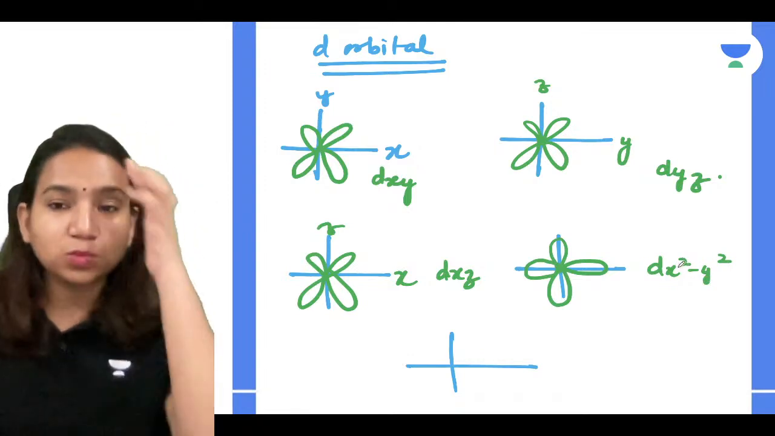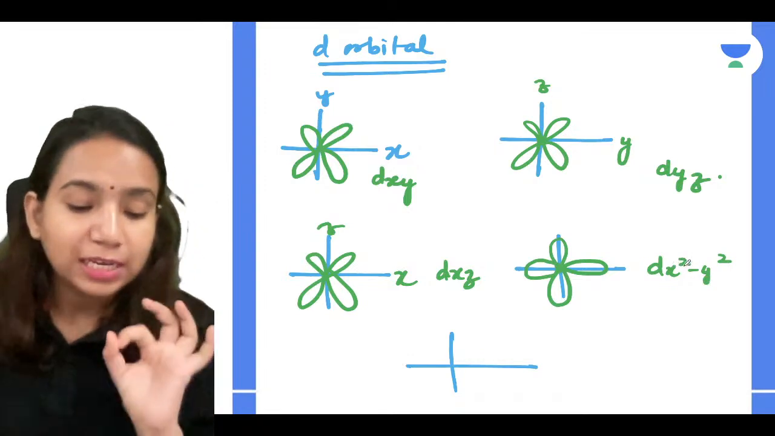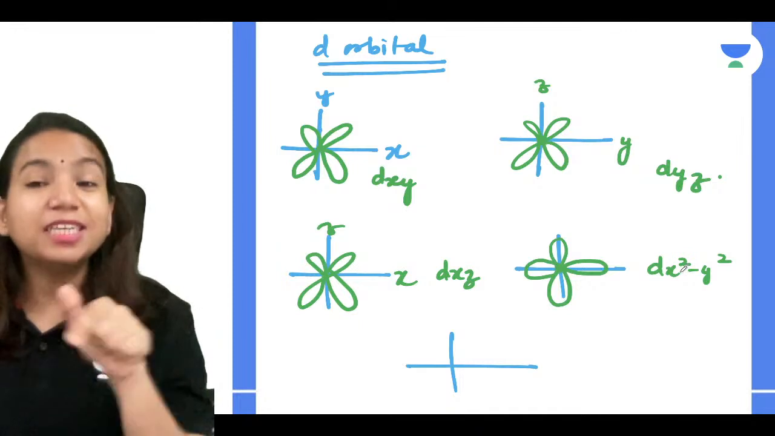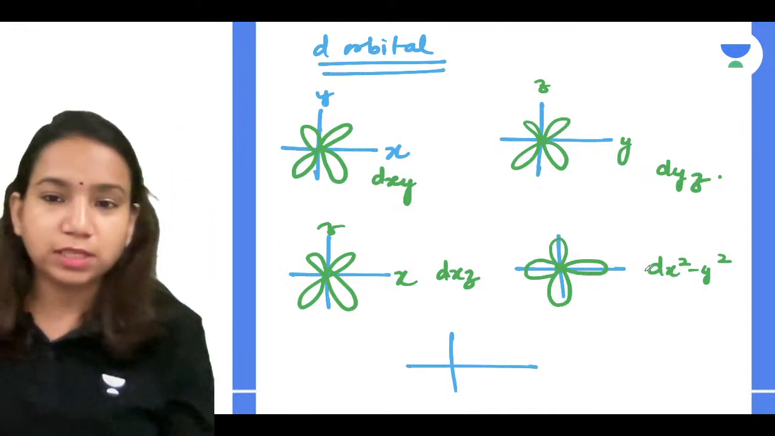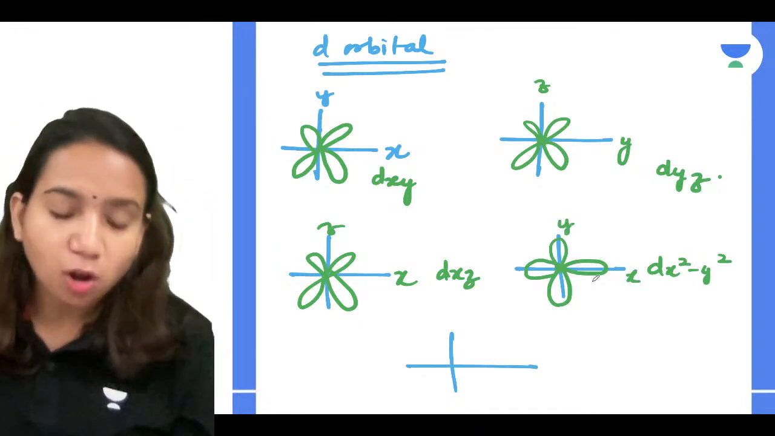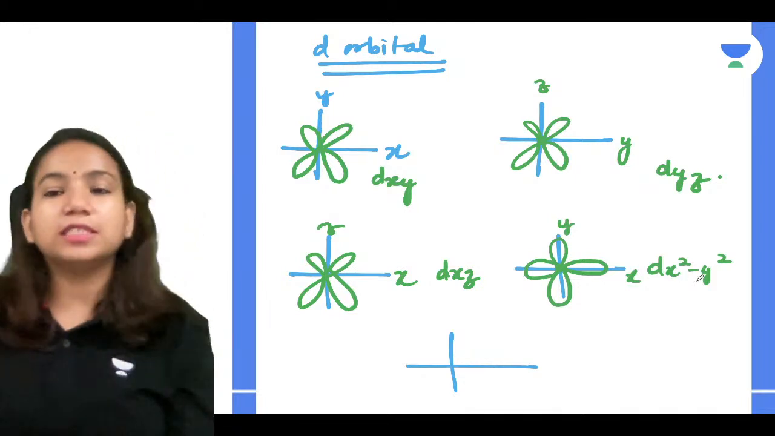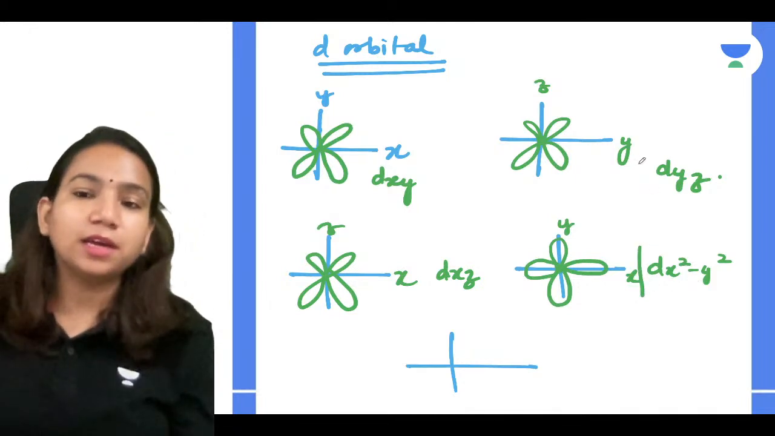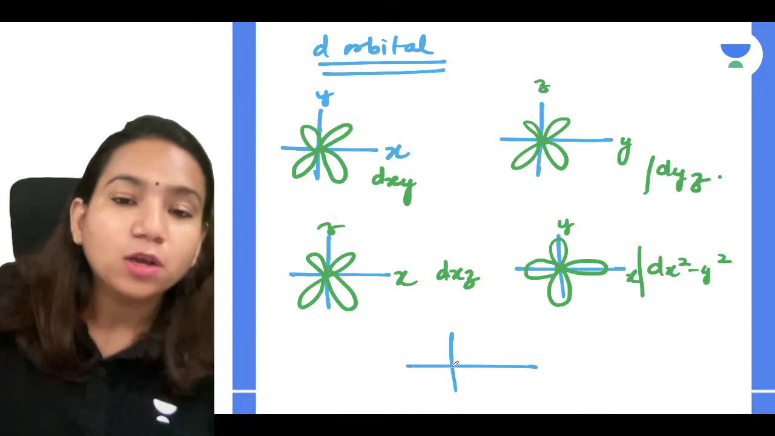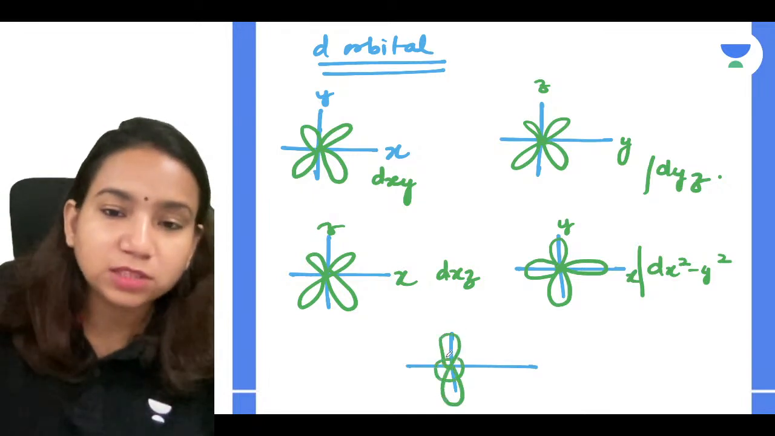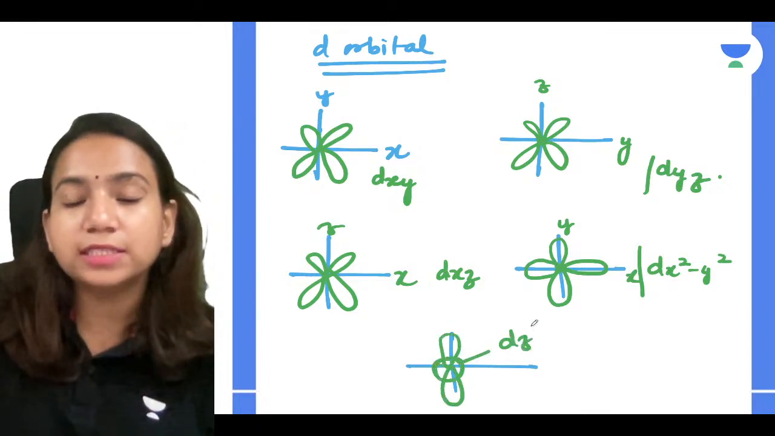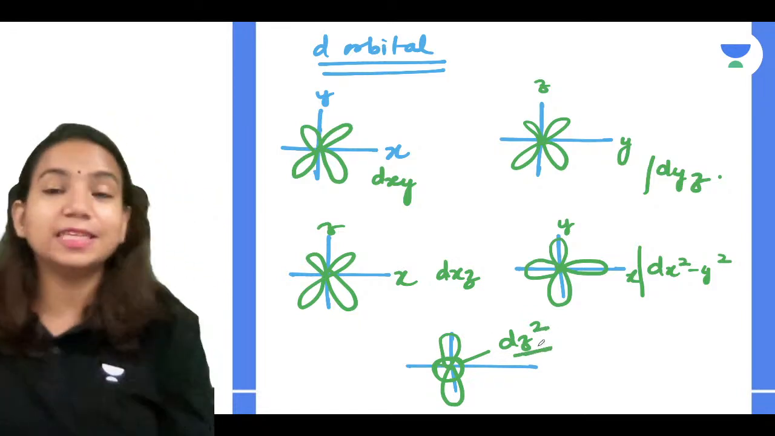Why dx square minus y square, guys? Because yes, this is present along the axis. So this is say x and y. So along the axis it is present. So I'll be naming it as dx square minus y square, correct, so that we can relate. Now you can find one orbital totally along the z axis, so this is called dz square.